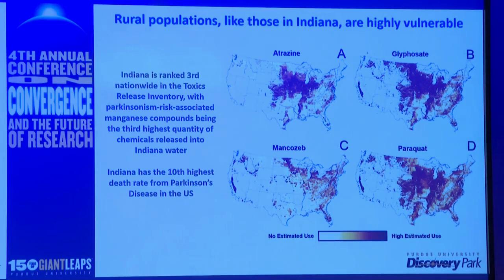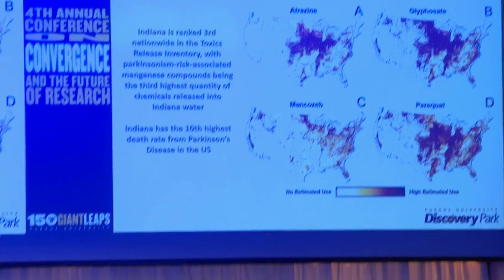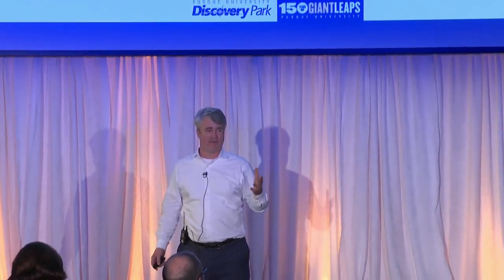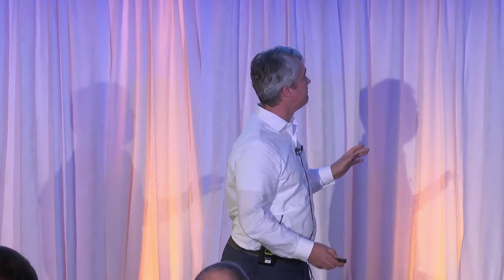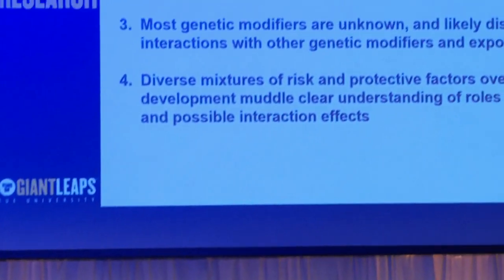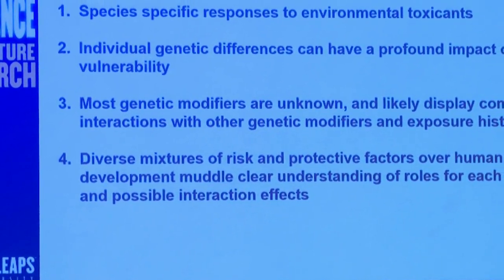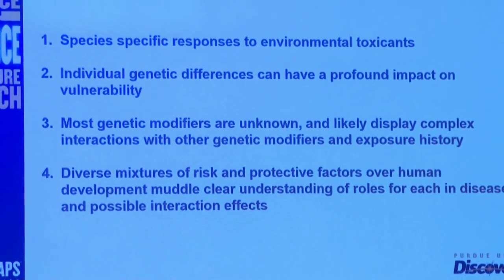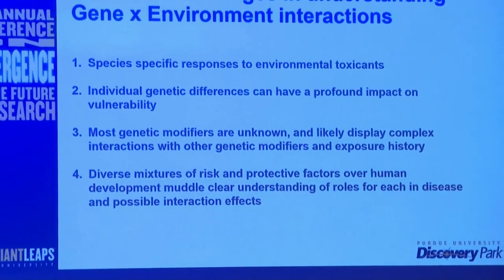The population around our area is in the population at the higher risk. And so we are placed here in the center of this with, I think, opportunities to take advantage of the information we can glean from this to help us better understand the underlying risks of Parkinsonism. But there are a number of research challenges in understanding this interplay between genetics and environment in human disease.